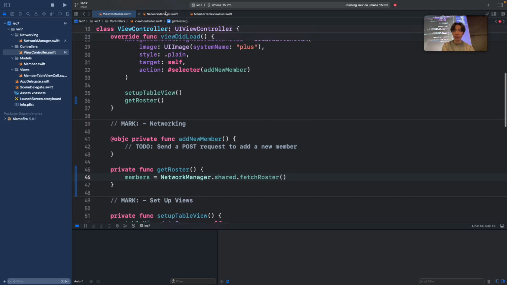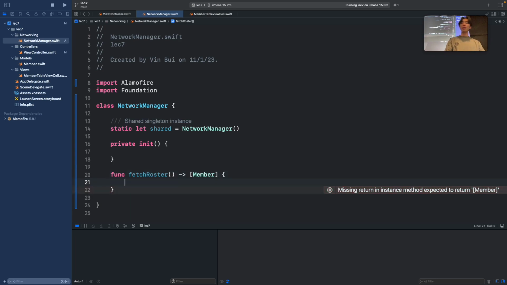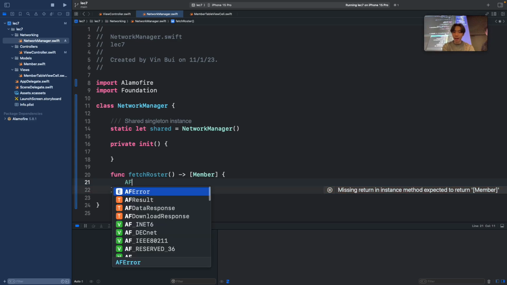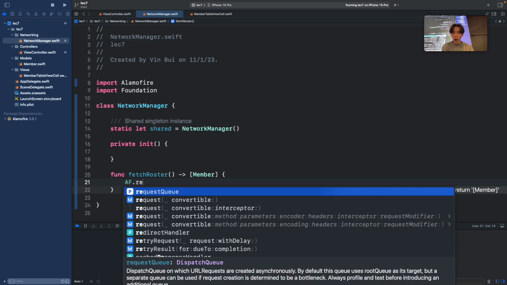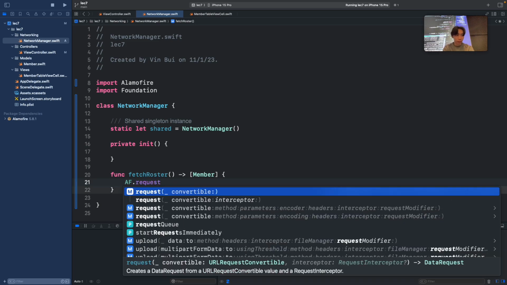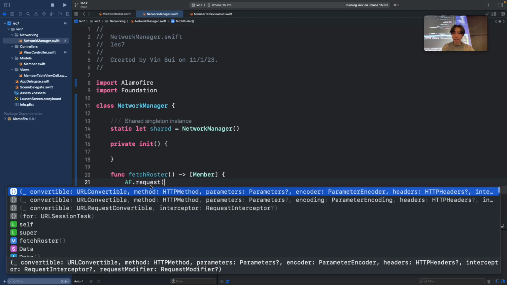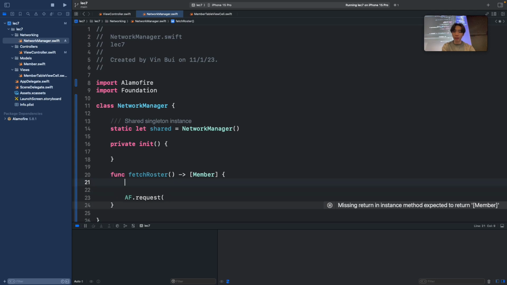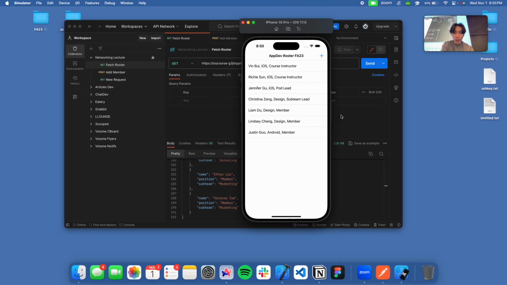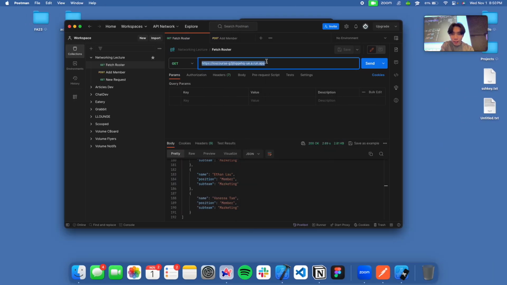And then if you go back to your network manager, in here is where I actually want to create that network request. So again, we use Alamofire to do that. So you do Alamofire AF dot request, and then you first want to pass in some URL. So what I'm going to do is create a variable here called endpoint, and that's going to be some URL which we're going to be fetching from. So I can just copy and paste this right here.